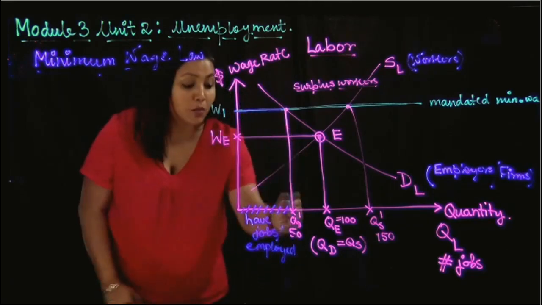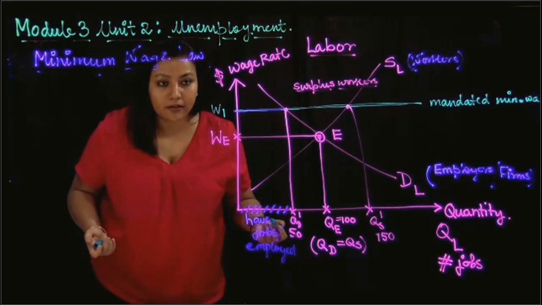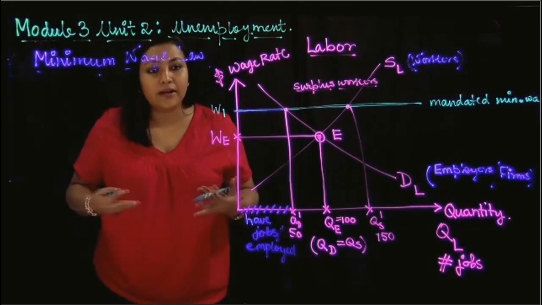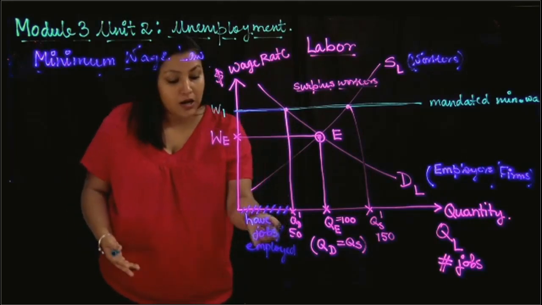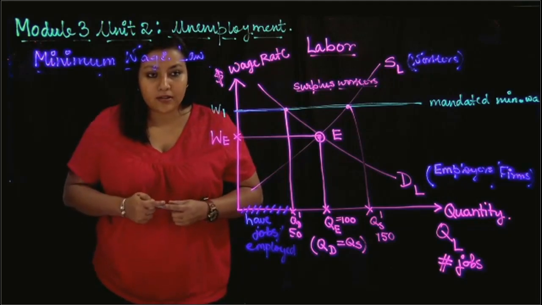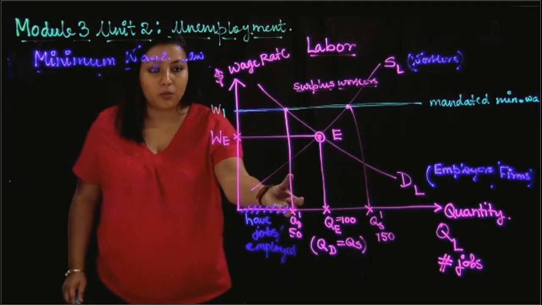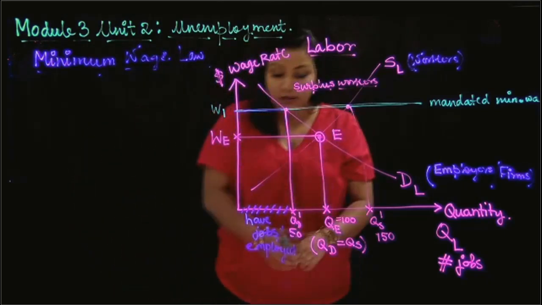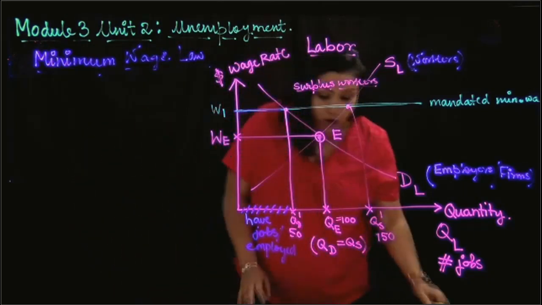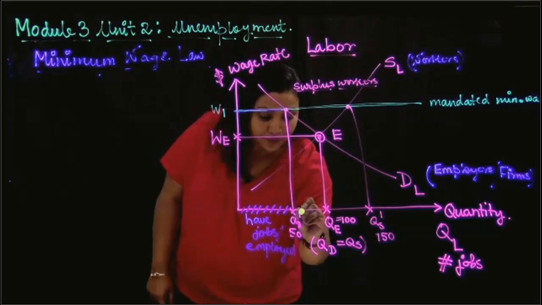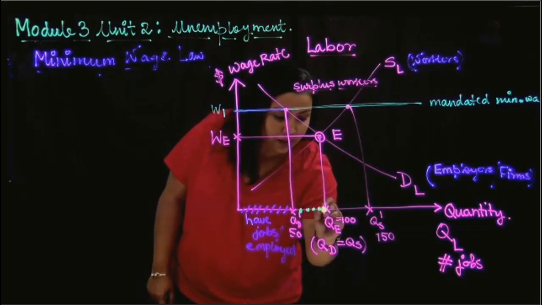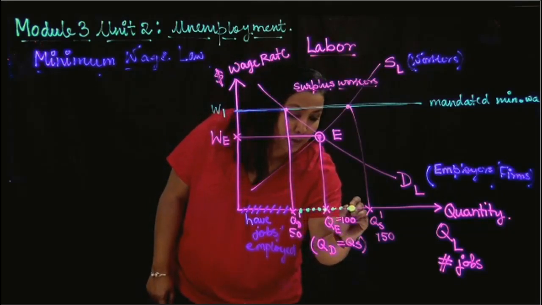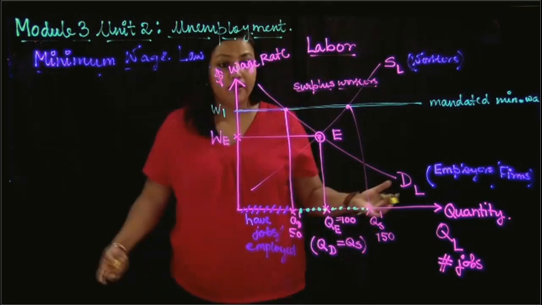Why? Because only so many jobs are demanded. So the people who actually get hired, those 50 workers, are the ones who are employed, isn't it? Because that's the demand right now. However, all these additional workers are here. Anything in addition to 50, these are people who stay unemployed.